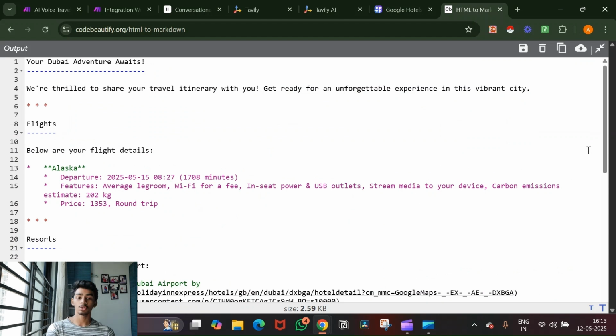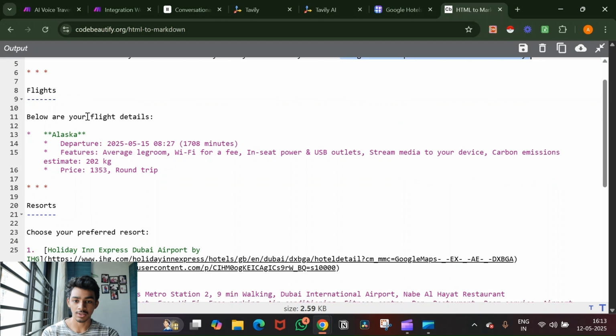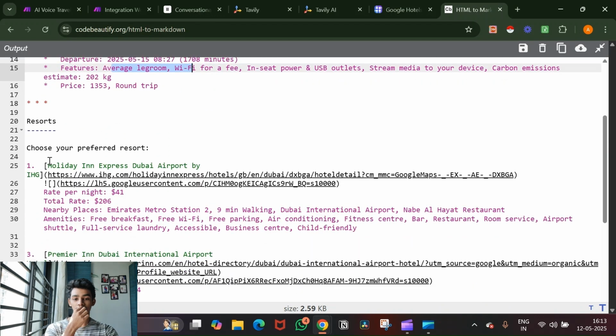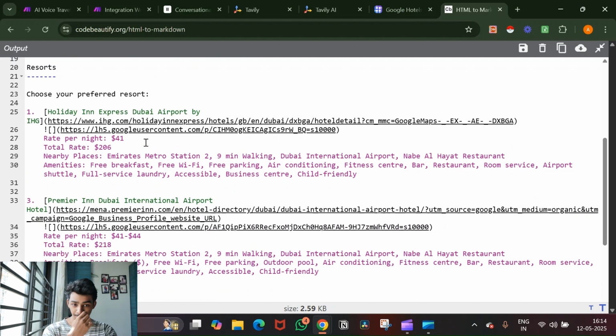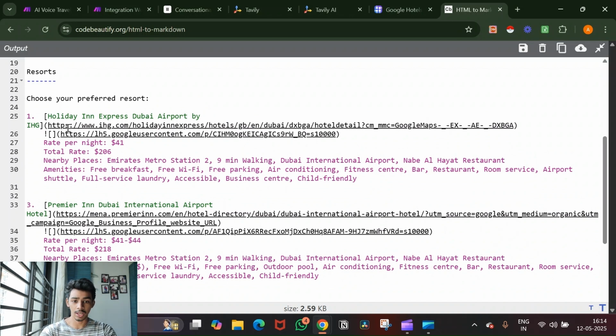Now it says, your Dubai adventure awaits. We are thrilled to share your travel itinerary with you. Get ready for an unforgettable experience in the vibrant city. Here's the flight, Alaska, departure at 8:27, 1708 minutes, extra legroom, Wi-Fi for a fee. See the resort. Now this is what is amazing. It gave me the resort. Here's the first one. Oh, there's a numbering issue, that's fine. Here's the first one, the name of the resort.